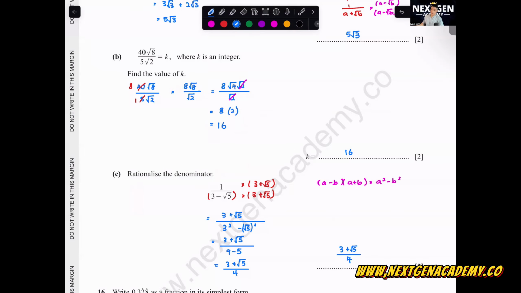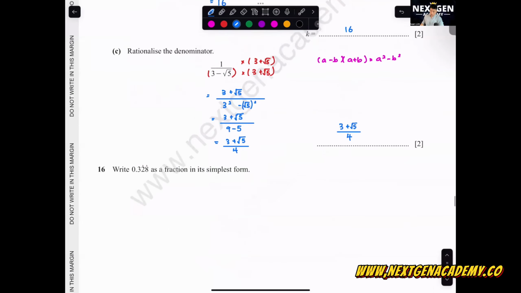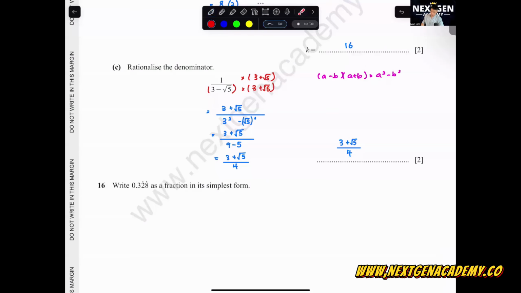Okay, let's go to question 16. As mentioned, I want you all to take note of this recurring decimal because I've seen this in probably almost all the paper 2. So you all need to know how to do recurring decimal. Do the proper method. What is the proper method that I taught you all?